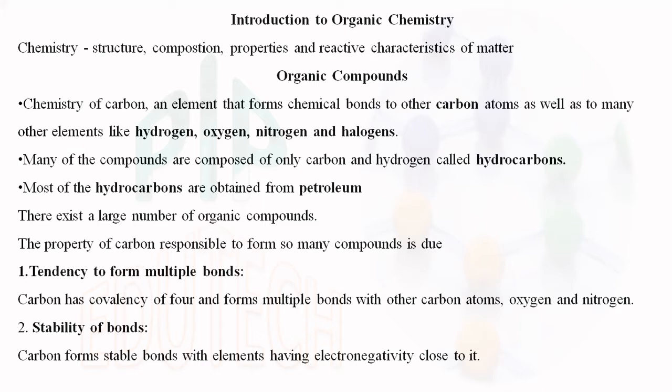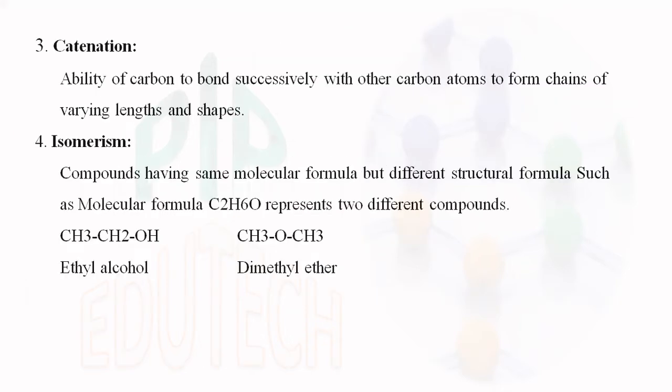Carbon has a covalency of 4, so it forms multiple bonds with other carbon atoms, nitrogen, oxygen, etc. Stability of bonds: carbon forms stable bonds with elements having electronegativity close to it. The third property is catenation. Catenation means the ability of carbon to bond successively with other carbon atoms to form chains of varying length and shapes.